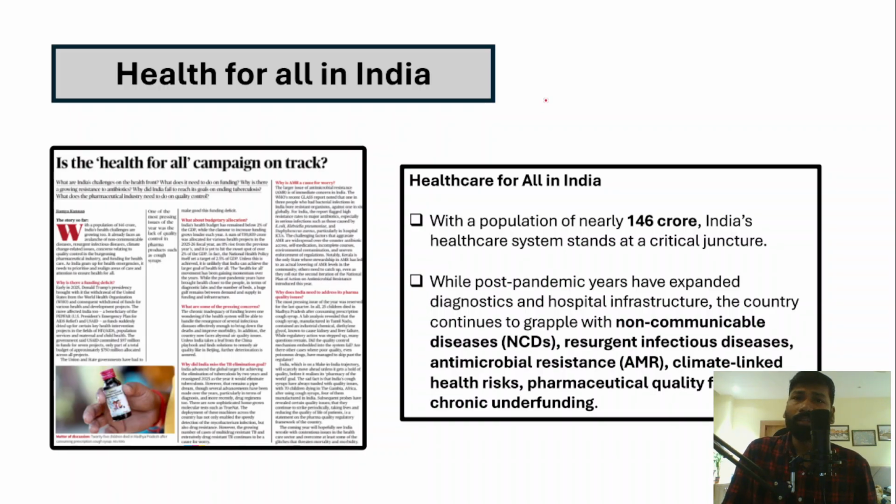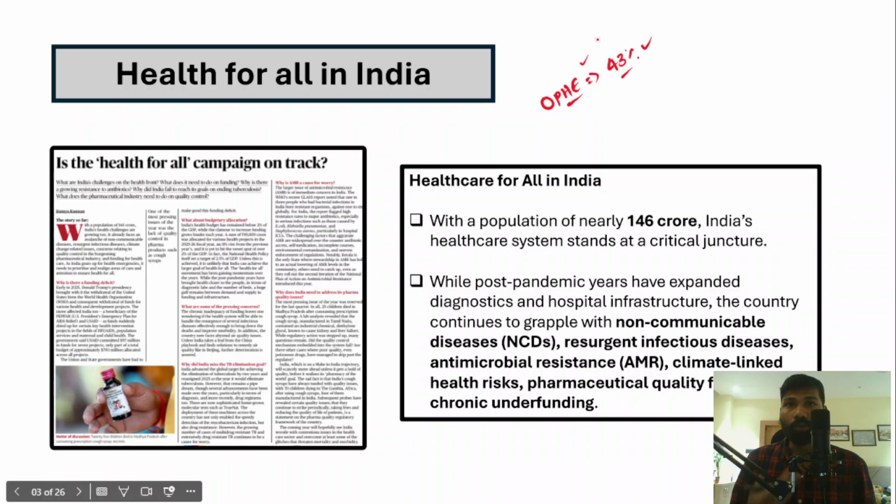As per some estimates, 43% of the total income that a family earns in a year is spent on healthcare. So therefore, a very high amount of income is being spent on healthcare.